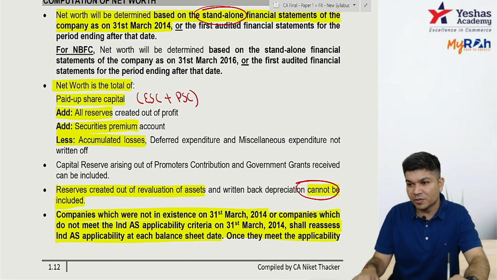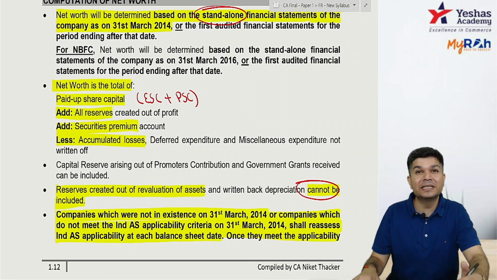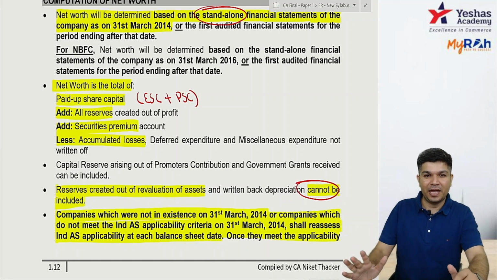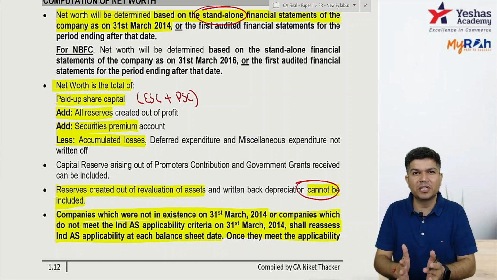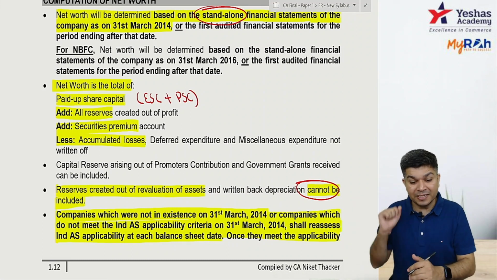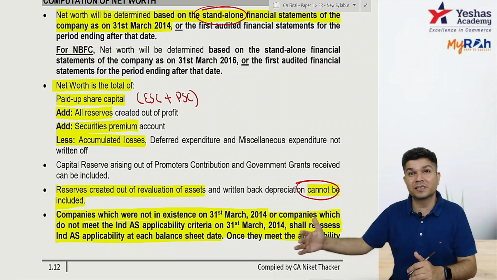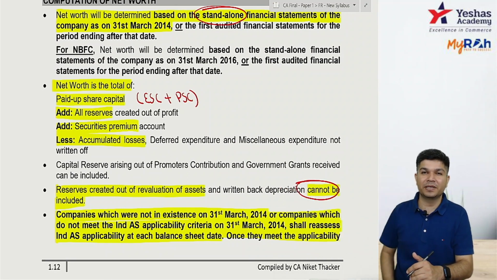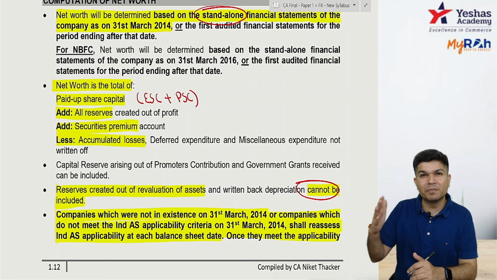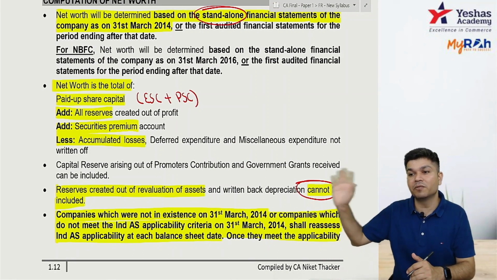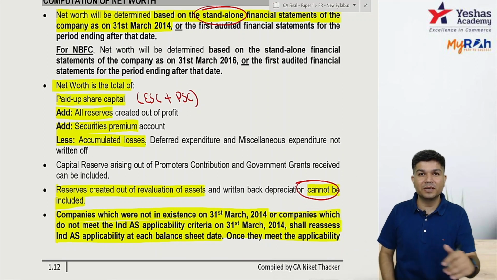Okay, now Srinidhi has a question, sir. What if it exceeds at the interim time? Sir, see Srinidhi, you don't have to check at interim time. I have to check first on March 14. If March 14 it did not happen, then every year end. Each balance sheet date is the word written. Then you check on March 15, then you check on March 16, then you check on March 17, you have to check that way. And the year when you fulfill, suppose March 17 you fulfill, so 1/4/17 onwards it will be applicable. Are you clear?